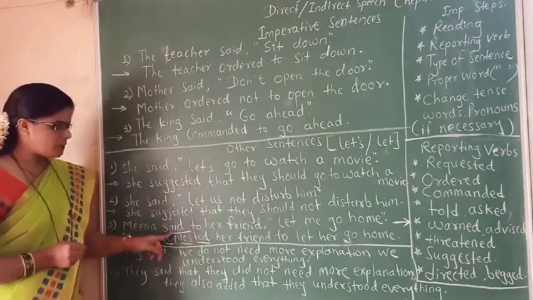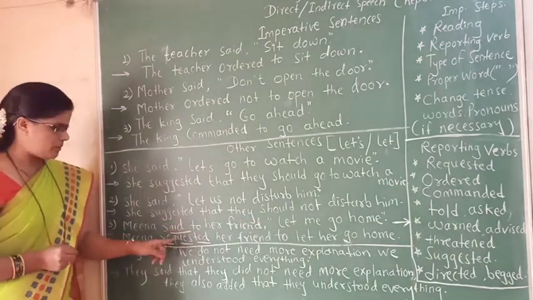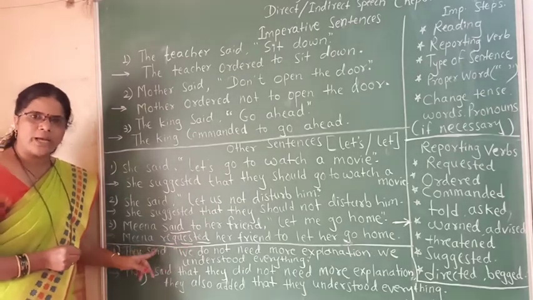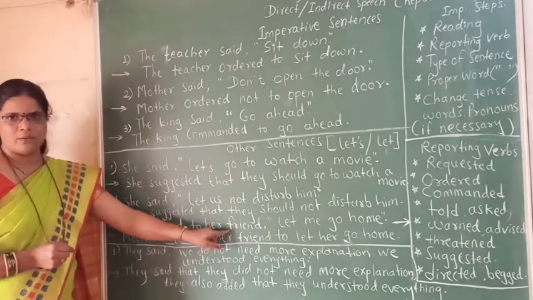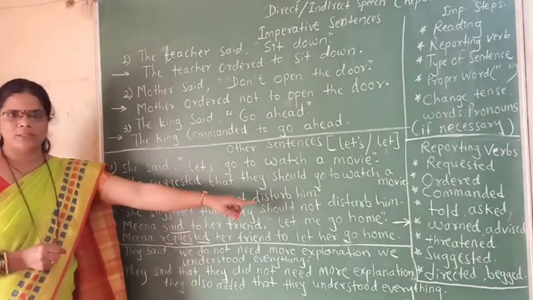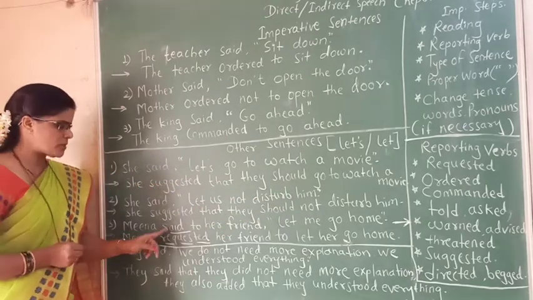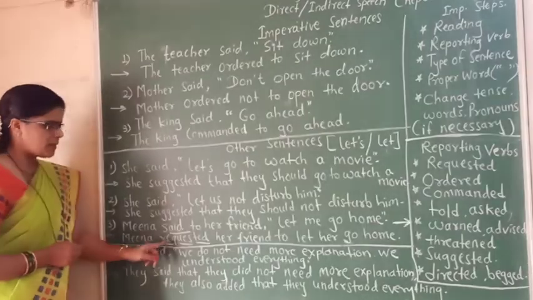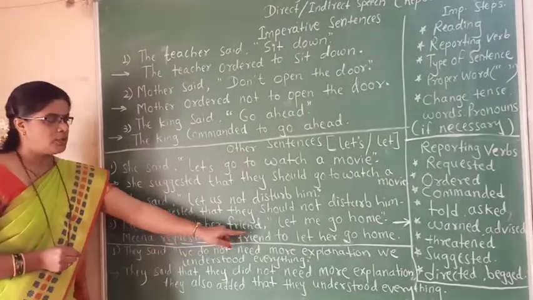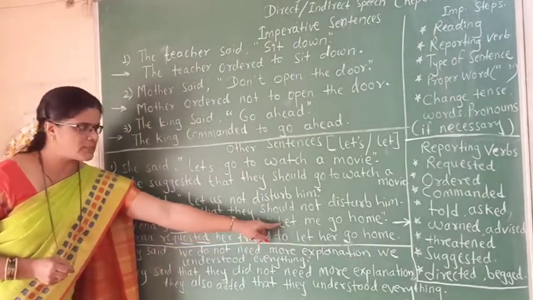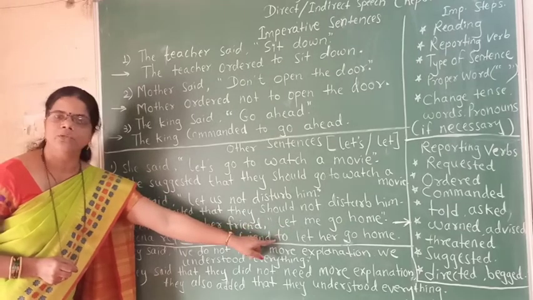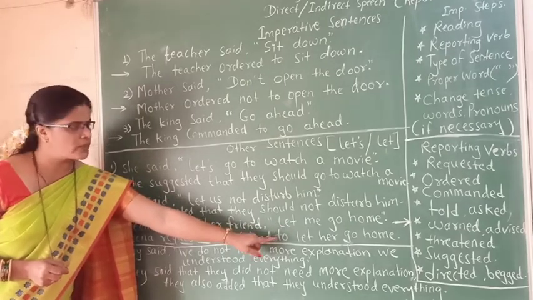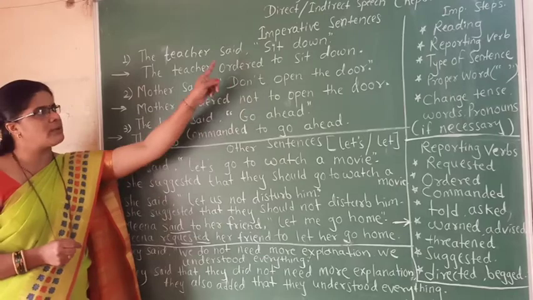Next one: here Meena said to her friend, "Let me go home." Instead of said to, I have used requested because she has requested her friend. The tone of the sentence is a request, so we have used requested instead of said. So Meena requested her friend to. As the sentence started with let, you should join it with to, as we have joined sentences with to in the imperative sentence.